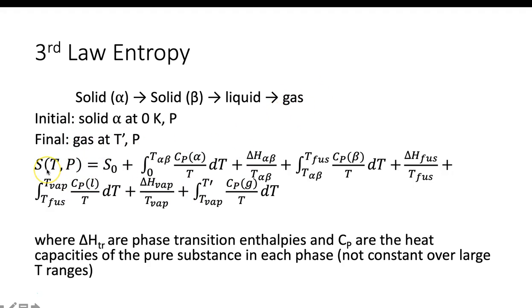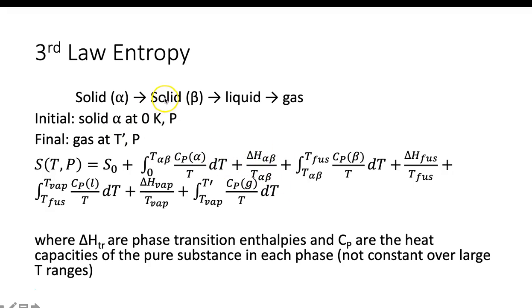If we wanted to evaluate the third law entropy, we have our initial entropy, which is 0 at 0 Kelvin. Then from the third law, we evaluate the entropy from 0 to the temperature where it changes from alpha to beta, and this is the heat capacity of alpha.